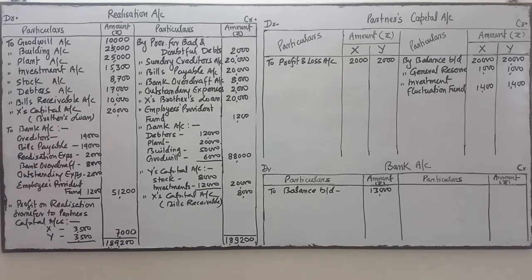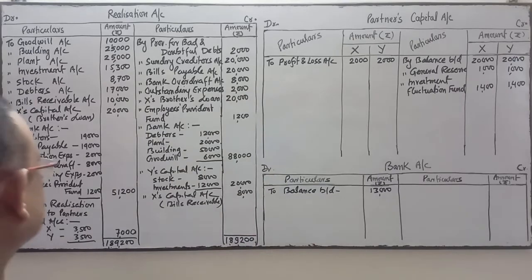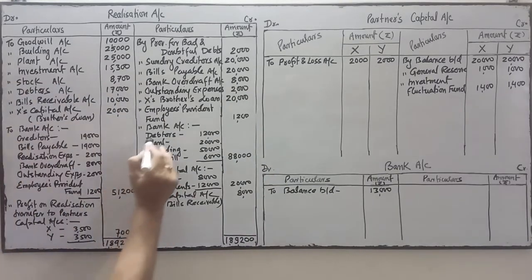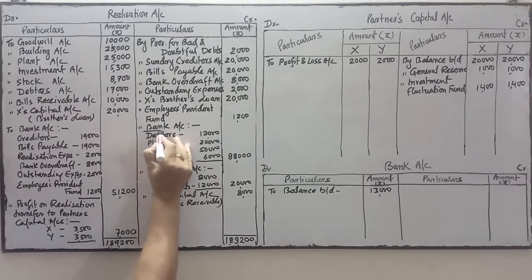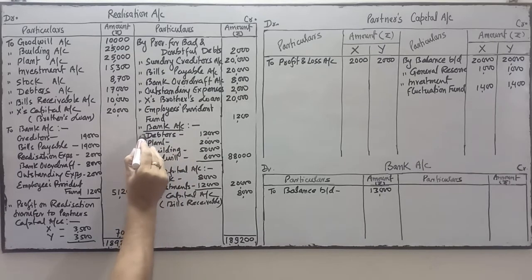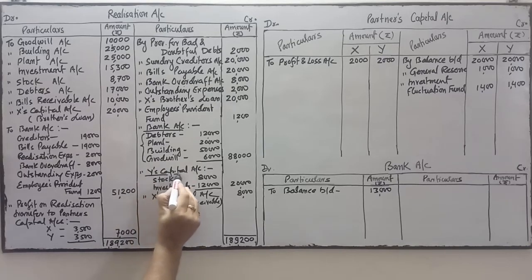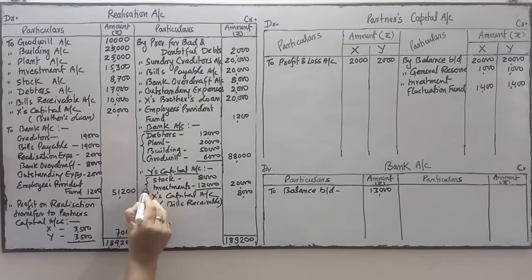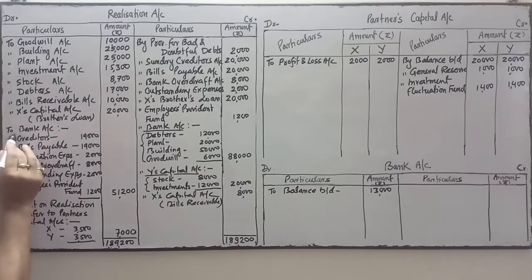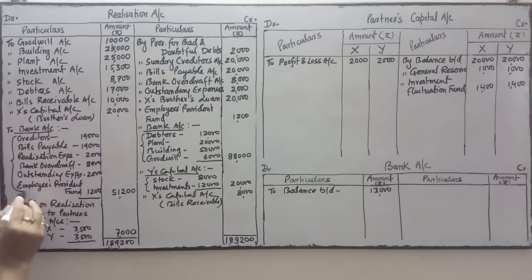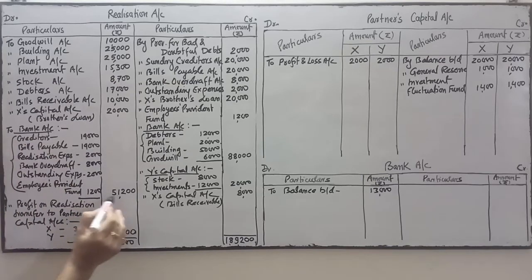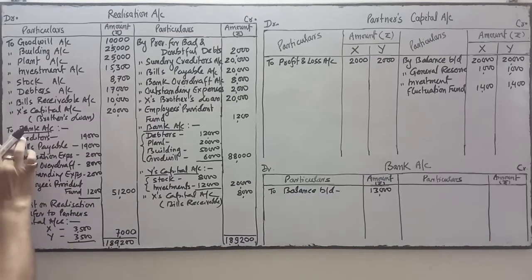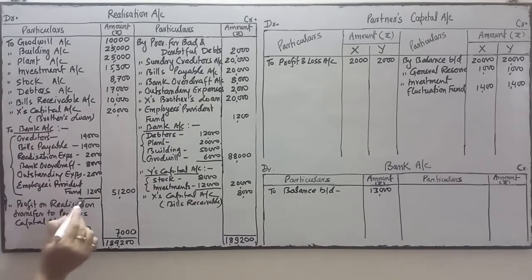1:1. Now come to the partner's capital account. So this bank account is clear. This is all information related to bank. These all are the payment through bank. This is the total one.